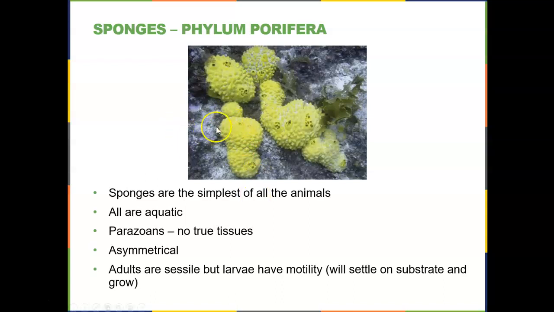You notice that they have different bumps or areas that bulge out at different places, and they're not the same either across, left to right, or circumferentially. The adults are sessile, which means non-motile, not moving, but the larvae have some mobility. That's how they settle onto a substrate and grow, and that's what helps them still be considered to be in the animal kingdom.